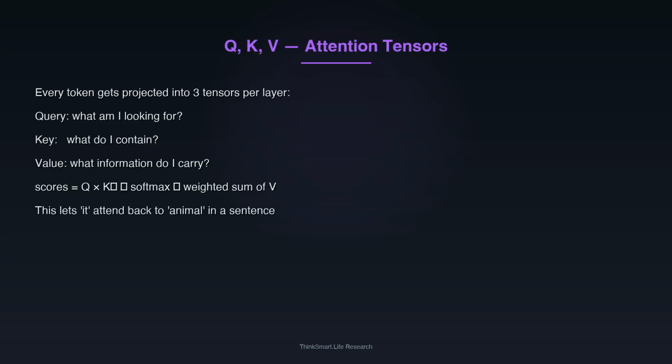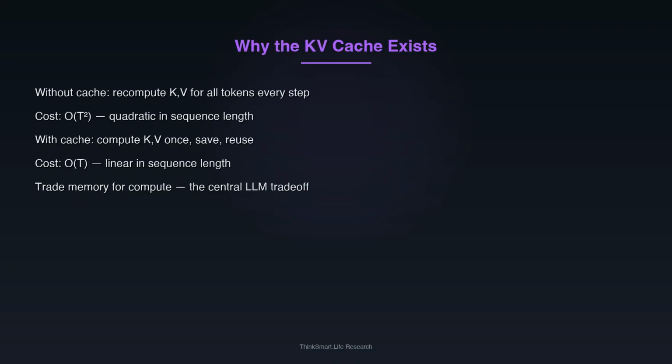Now, here is the expensive part. When a model generates text one token at a time, it needs to run attention over every previous token at every step. Recomputing the key and value tensors from scratch each time would be catastrophic, quadratic cost in sequence length, so the system saves them. This is the KV cache, key and value tensors from every previous token, stored in GPU VRAM, growing with each